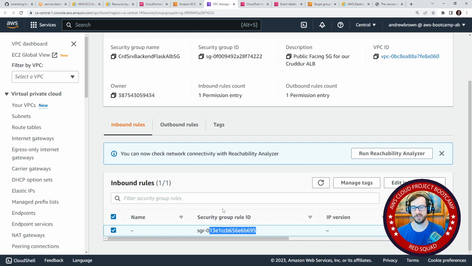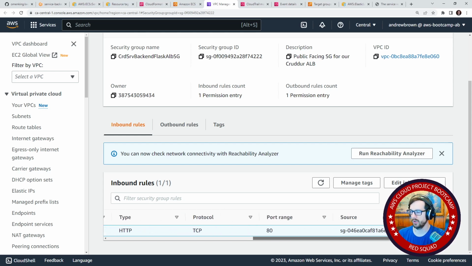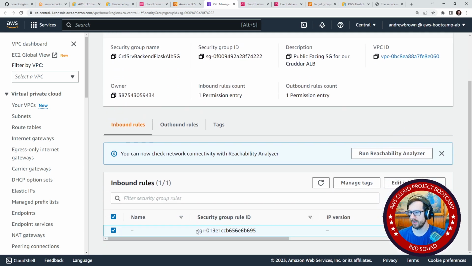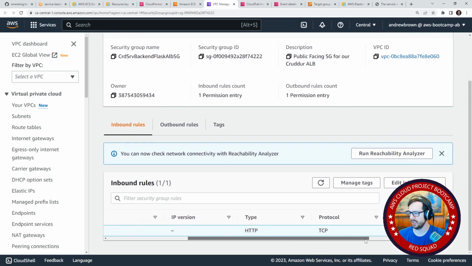So this is the only thing I can think of where it would have an issue, because it wouldn't be able to reach the instance. The other thing is that it could be that the app is not running, but it clearly is, because it's pinging and we're getting a health check internally by the service. So it has to be something to do with this. It has to.